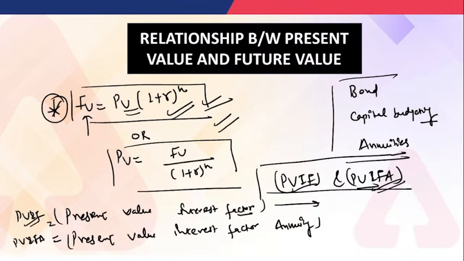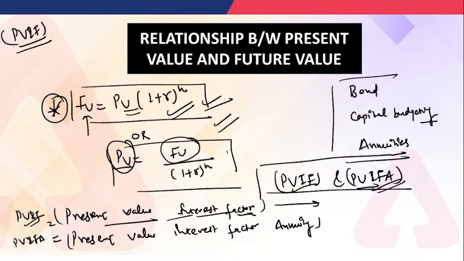The same thing we can understand like this. This formula, if I'm talking about the PVIF, is used to estimate the current worth of the sum of money that is to be received at some future date. So that means whenever we have to calculate the present value interest factor, we can use this formula. That's why I just explained to you the relationship between the present value and the future value. I hope it is understandable.